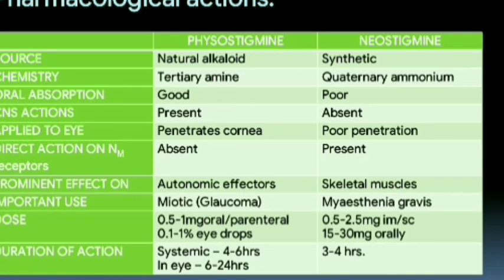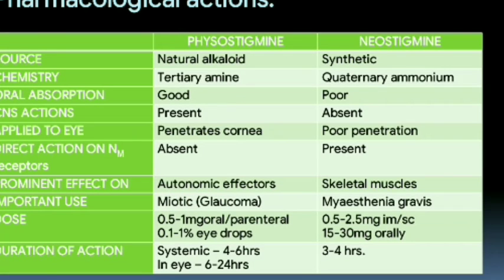The important use of physostigmine is as a miotic in glaucoma. And the important use of neostigmine is myasthenia gravis. The dose of physostigmine is 0.5 to 1 mg orally and parenteral, and it is also available as eye drops, 0.1 to 1% drops.